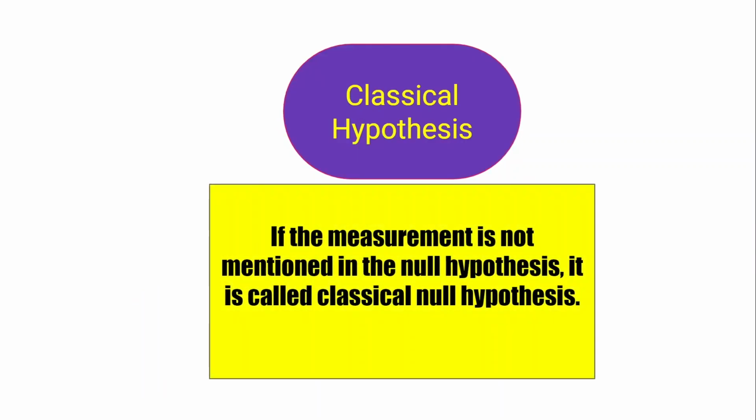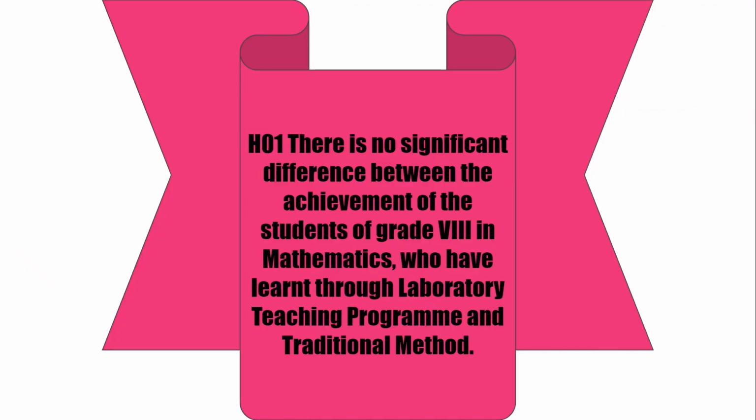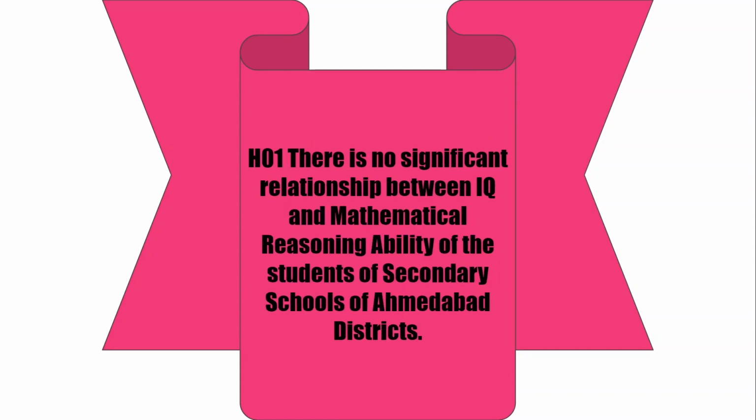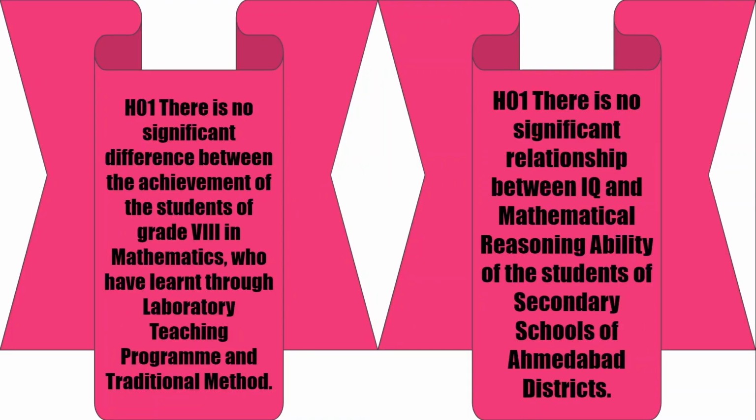If the measurement is not mentioned in the null hypothesis, it is called classical null hypothesis. For example, there is no significant difference between the achievement of the students of grade 8 in mathematics who have learned through laboratory teaching program and traditional method. There is no significant relationship between IQ and mathematical reasoning ability of the students of secondary schools of Ahmedabad district. There are no indications of measurement in either hypothesis.